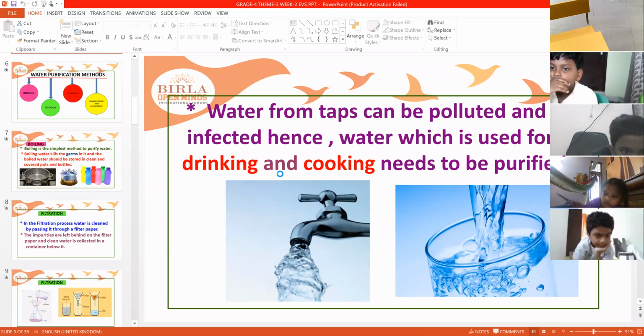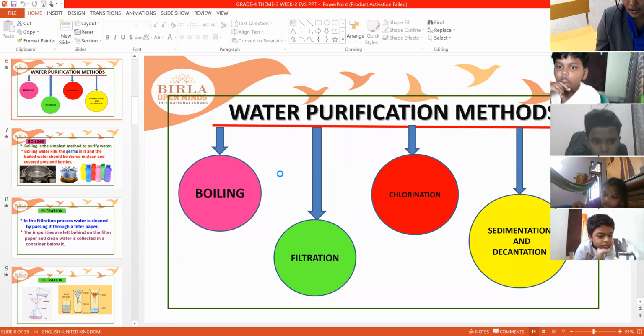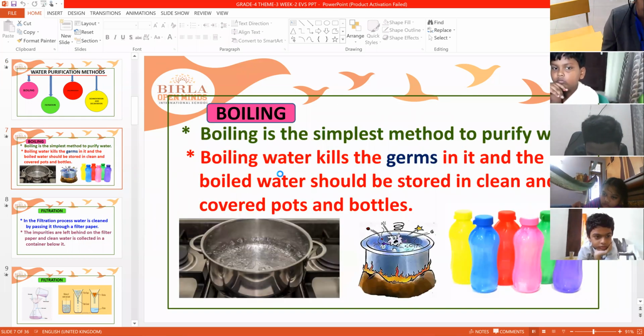What are the different purification methods? Water purification methods: boiling, filtration, chlorination, sedimentation and decantation. So these are the types of water purification methods.